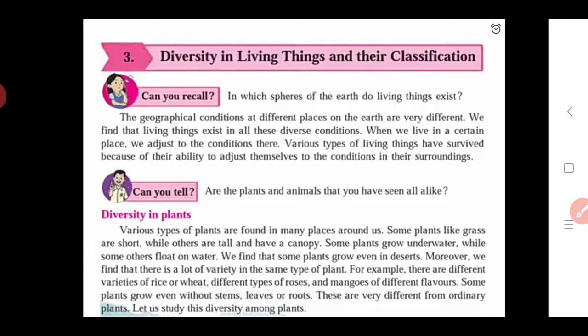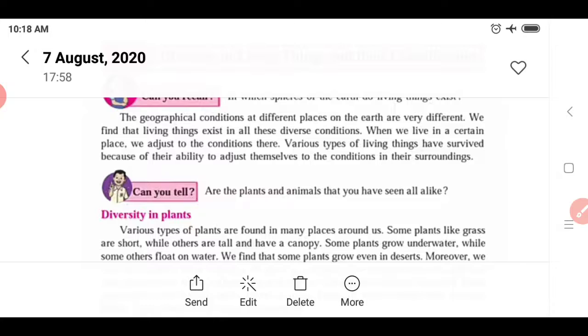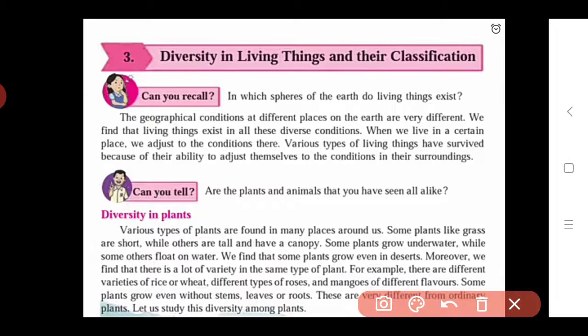First they give us a question like this: are the plants and animals that you have seen all alike? Means, on the earth's surface and in all the regions of the earth's surface, are the animals and plants the same or alike? Means each and every plant and animal does not look the same.